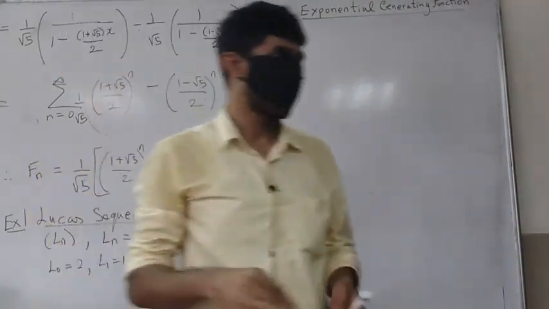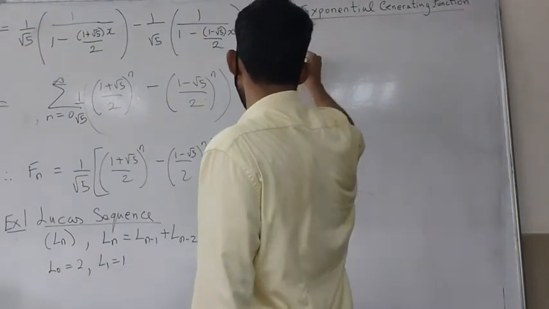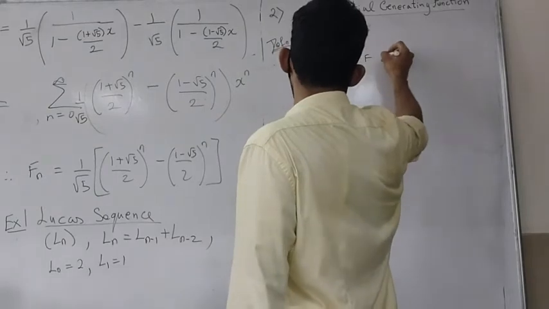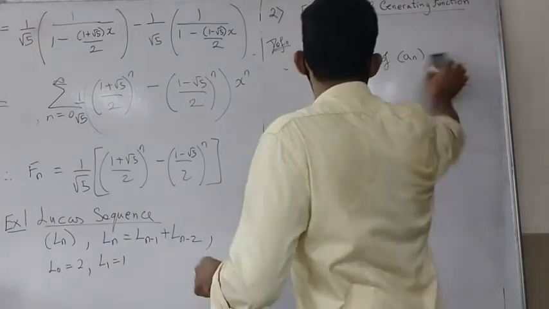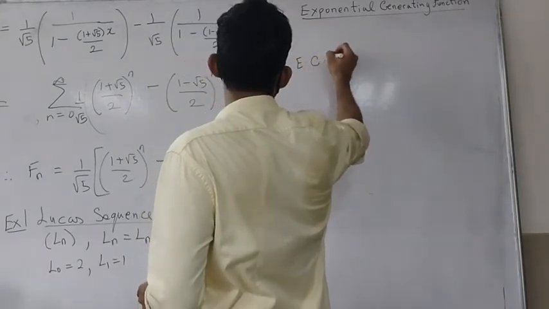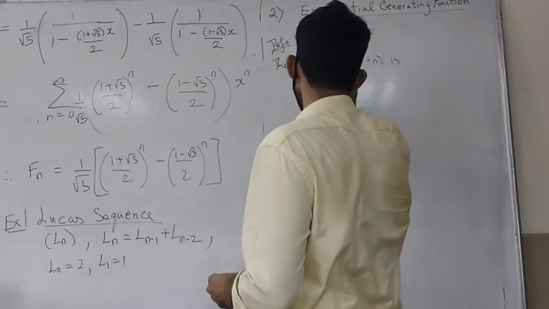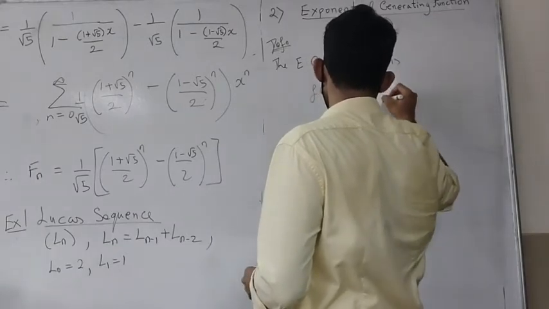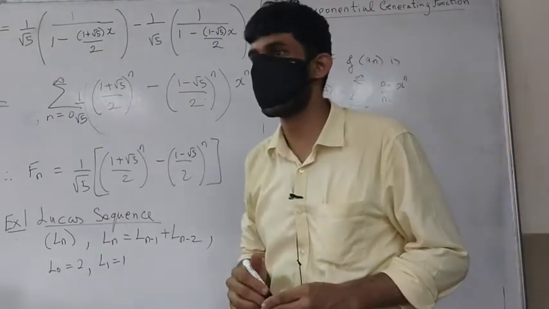We will work with them like they are convergent. So for a sequence an, the exponential generating function of an is nothing but f of x equals summation an, so it has this n factorial in the denominator here, x raised to n. Okay, that's the exponential generating function.